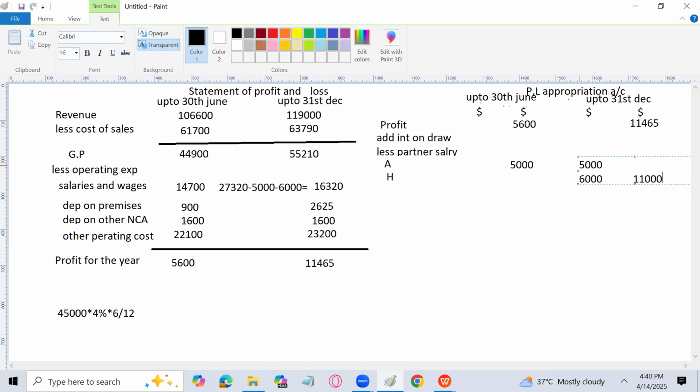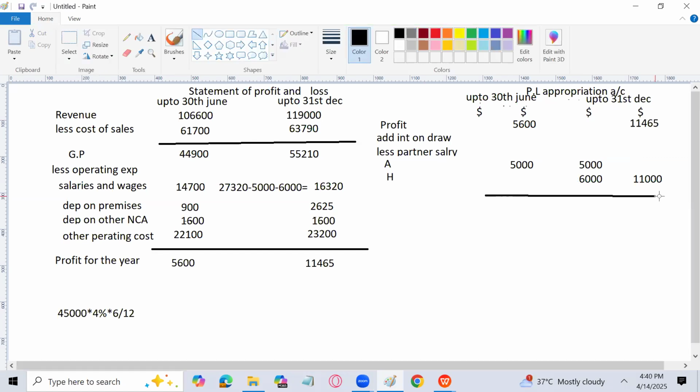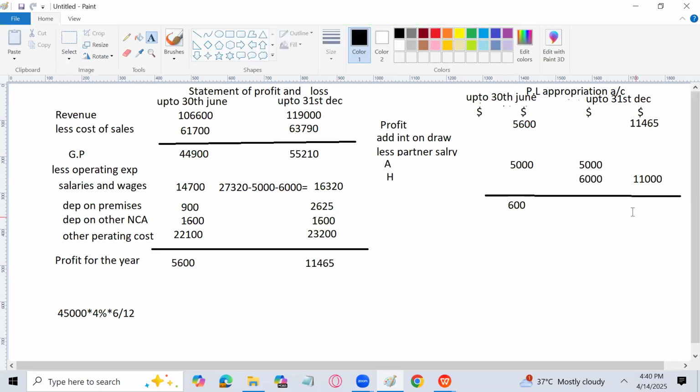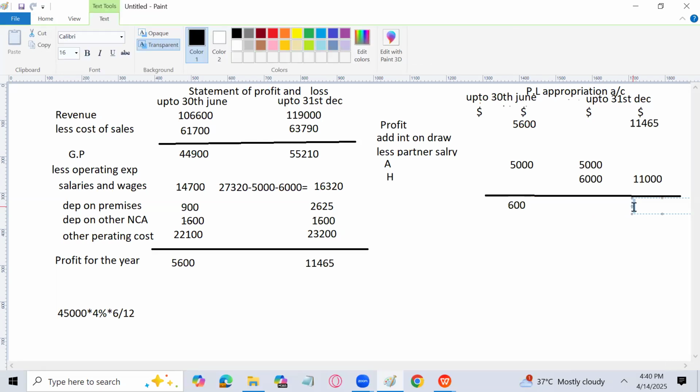That is going to be 11,000 in total. We have already discussed that many times, that out of 10,000 of Angie's salary, we will record 50%, and Angie will still get it in the later 6 months. So the answer is going to be 600. And over here, 11,465 minus 11,000 is going to be the profit.